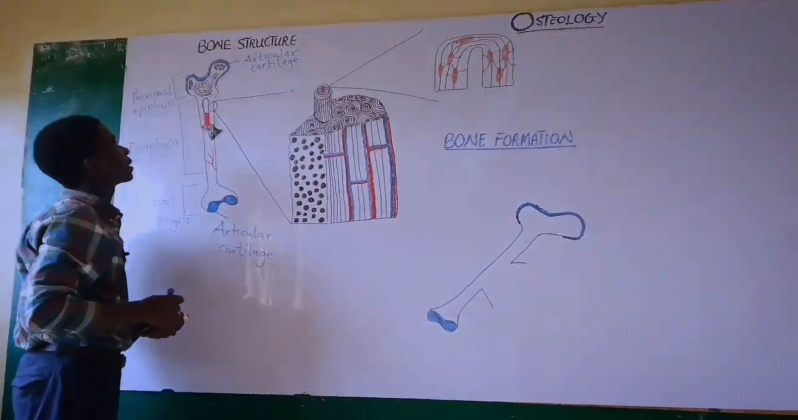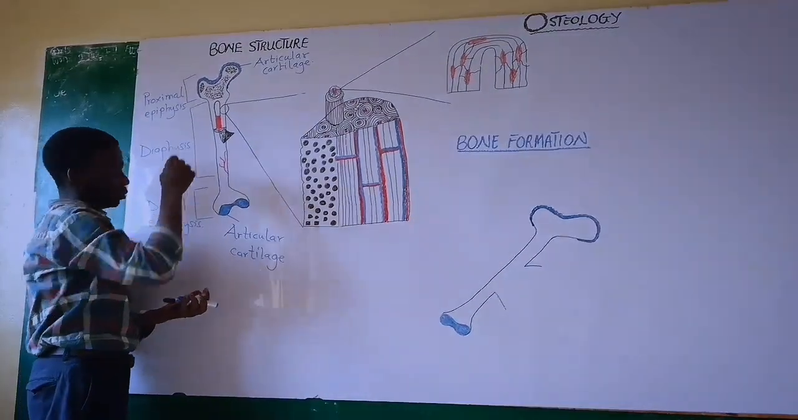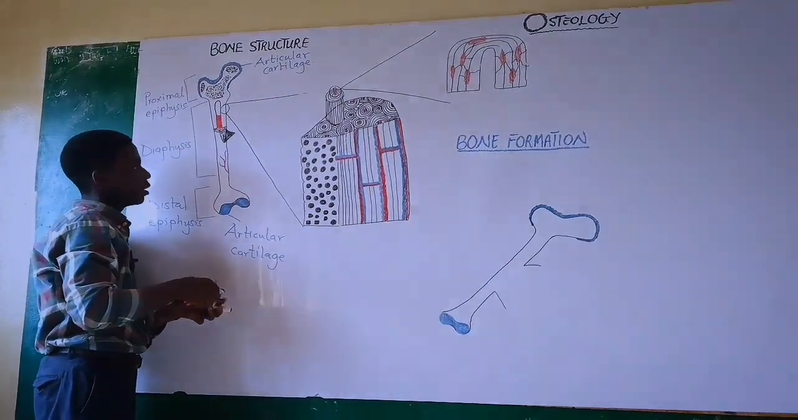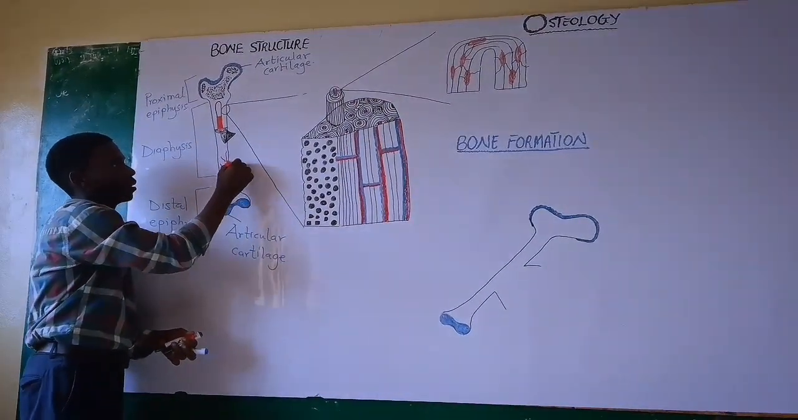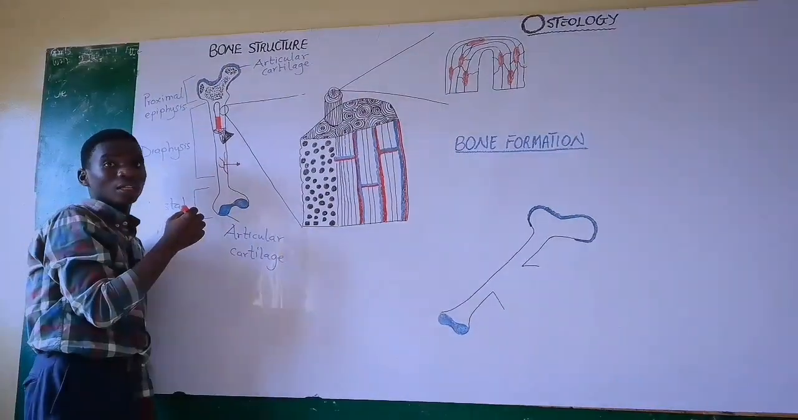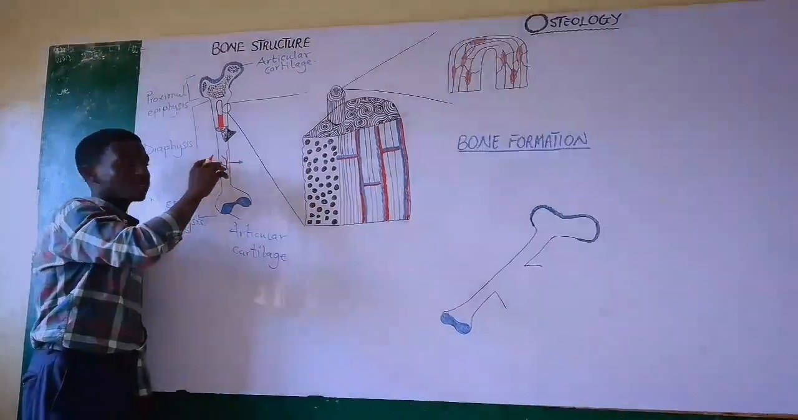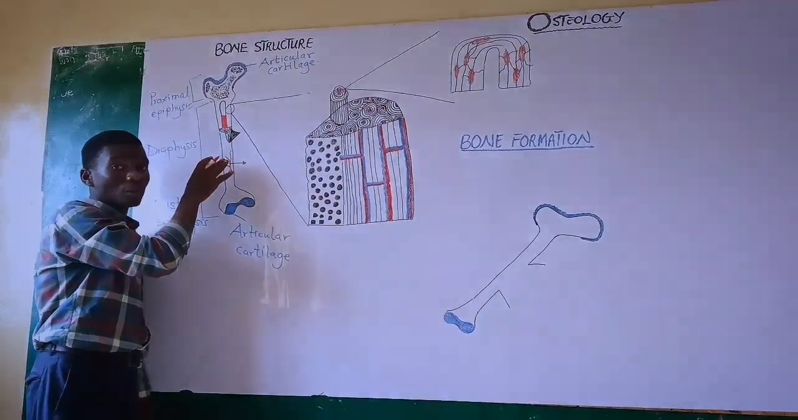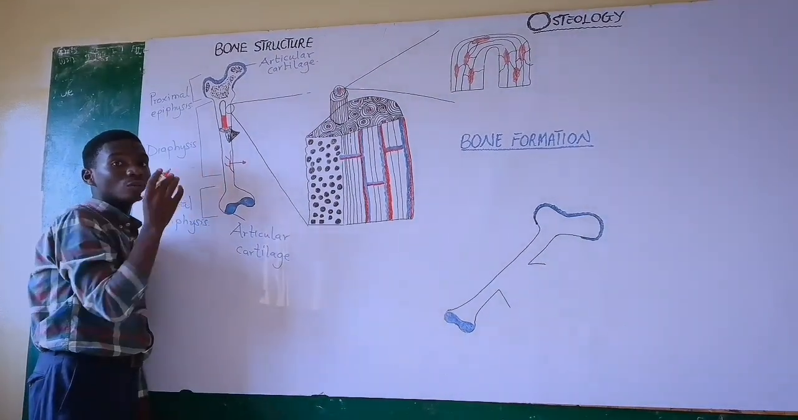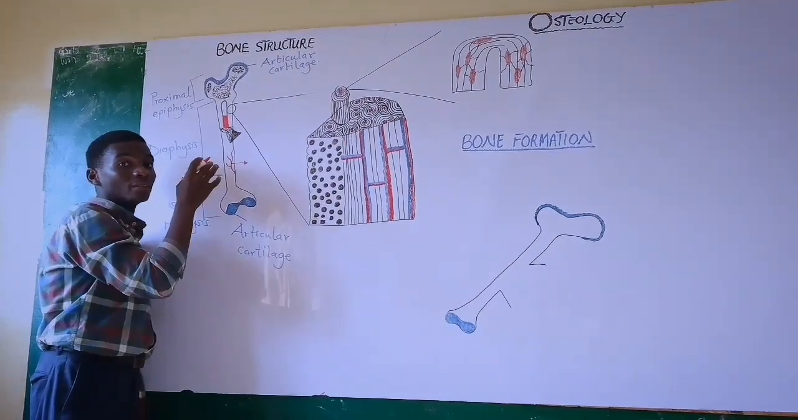Good. Articular cartilage. Now, let's come to this part. You can see this red structure over here. This red structure is actually the artery. It's an artery that surrounds the bone or is part of the bone. And whenever you see arteries, you have to know that there's blood supply to that tissue.